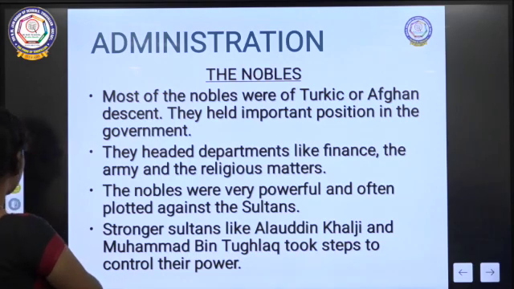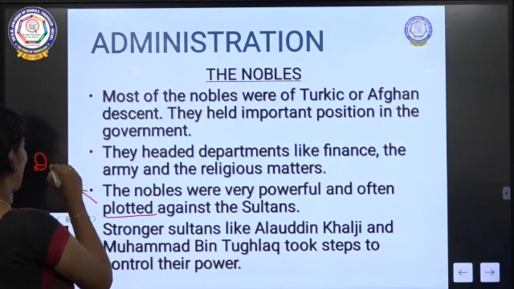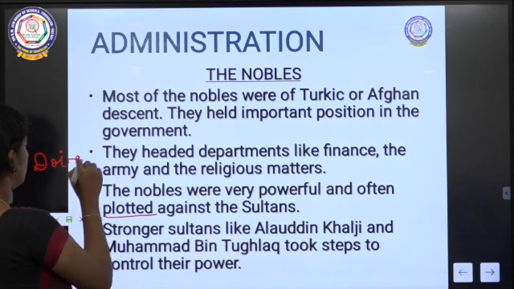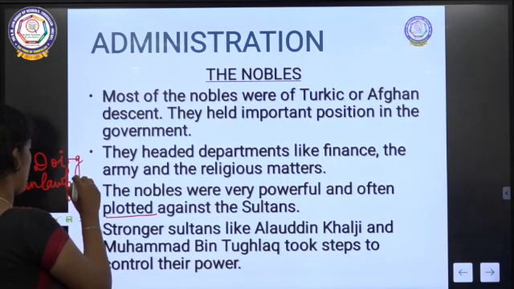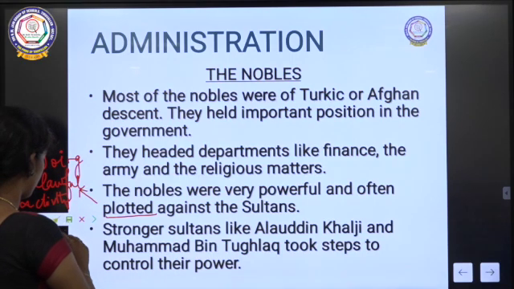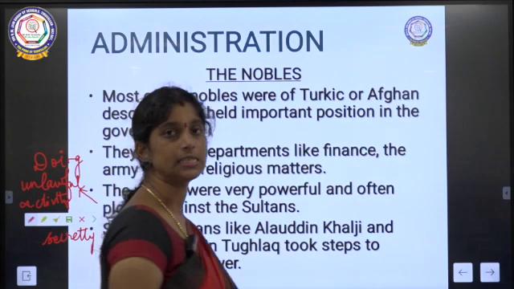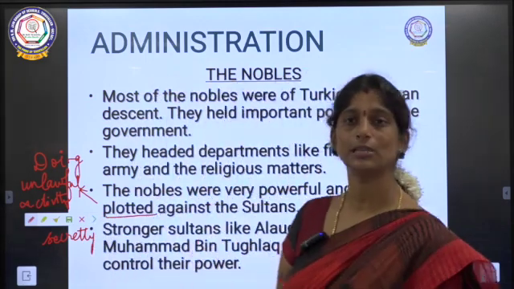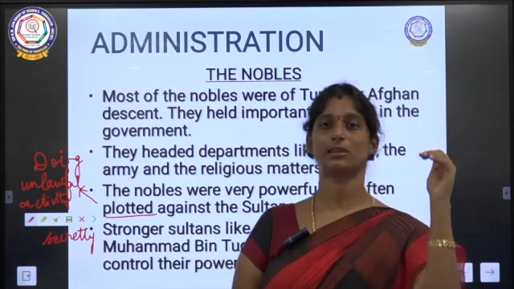Plotting, what does it mean? Plotting is doing unlawful activity secretly. Without anyone's knowledge, they did many unlawful activities. They were against the sultan at many places because they were not given the full powers that sultans had.